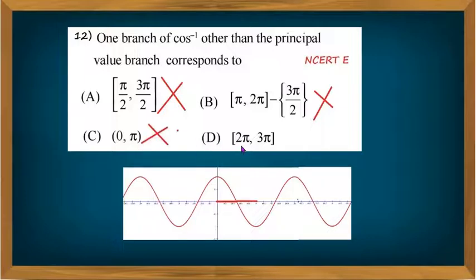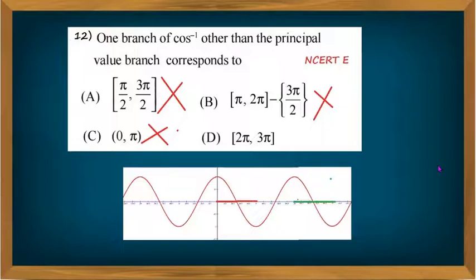And if you take this last interval, 2 pi to 3 pi, you can observe here 2 pi is this point, and this is 3 pi. In between 2 pi to 3 pi, the cos function takes all the values between -1 to +1, and two distinct elements have different images. Therefore, if we take the interval 2 pi to 3 pi, the function is both 1-1 and onto, and hence the function is invertible, and this is the other branch of cos inverse, so that the function is 1-1 and onto.